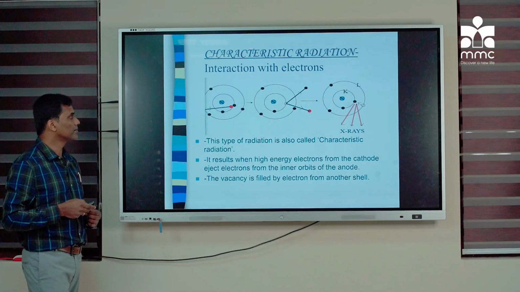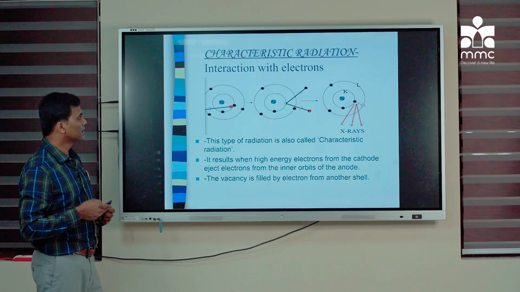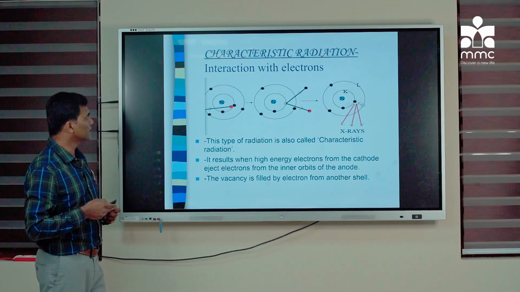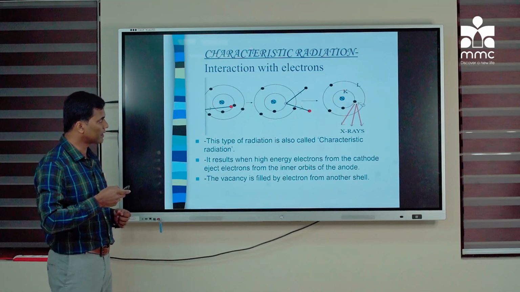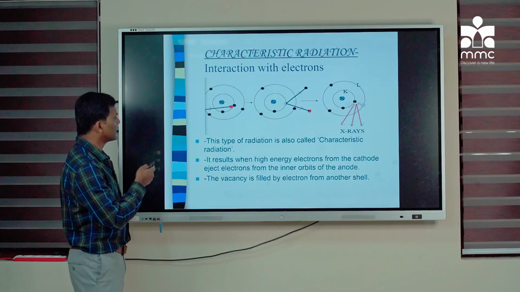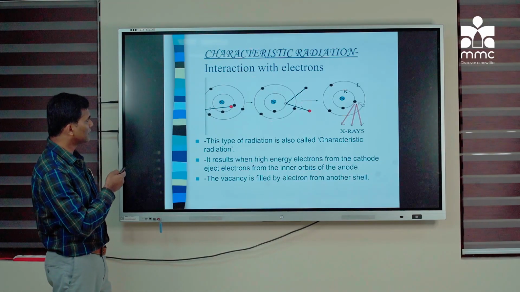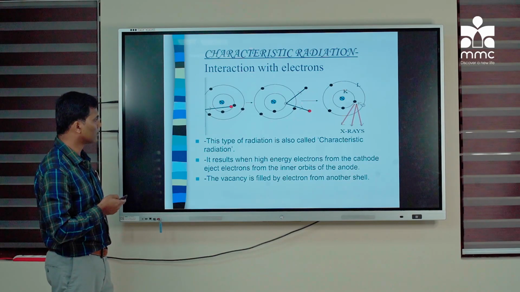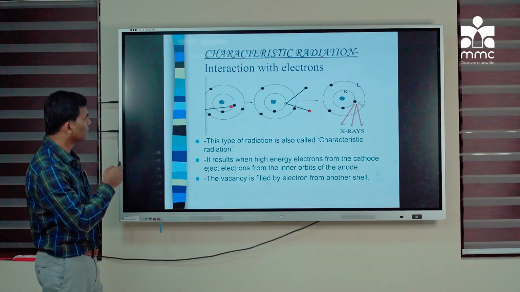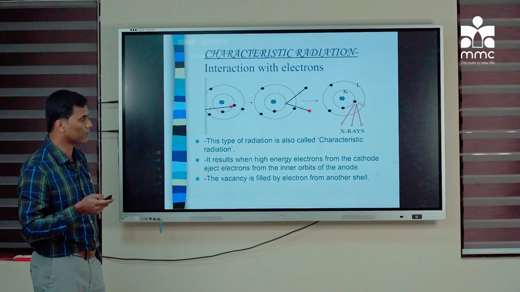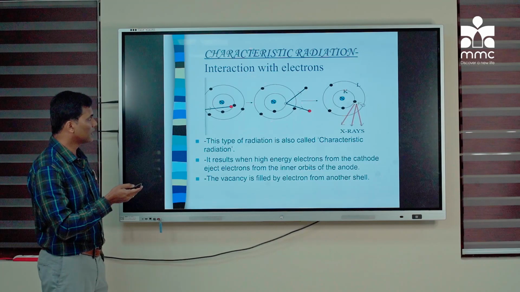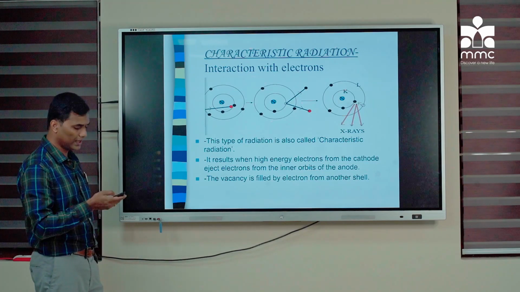The next method by which X-ray is produced is the characteristic radiation. So there will be interaction with the electrons. In Bremsstrahlung, there is interaction with the nucleus, whereas here the fast moving electron coming from the cathode tube will hit the K shell or inner shell electrons, and because of which the K shell electron will be deflected or thrown out of its orbit. So that is an unstable atom. What happens is the outer shell electron will move into the inner shell to fill the gap.